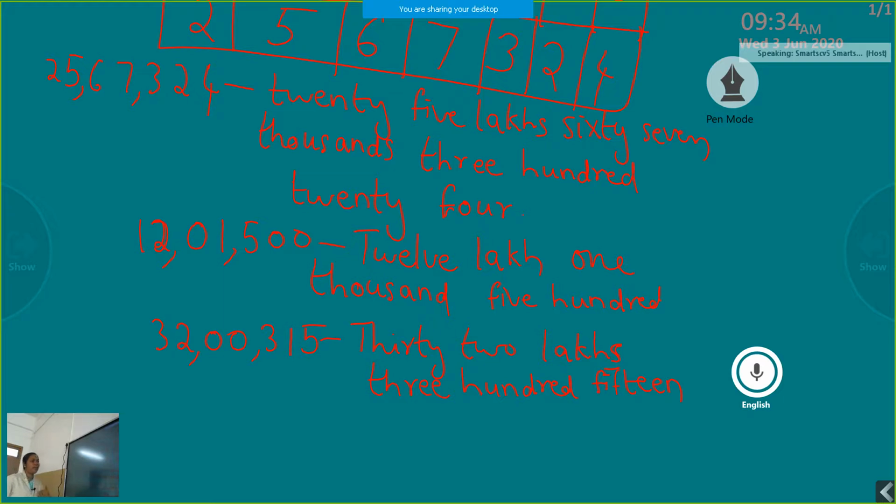So let us consider how to convert a number name to a numeral. Is that clear? This is clear to all of you, how to write a number name of a 7-digit number. Once again, we divide into periods starting from the right with 3 in the first group, 2 in the second group, and then again 2 in the third group. So the first group is the ones period, then thousands period, and then lakhs period.